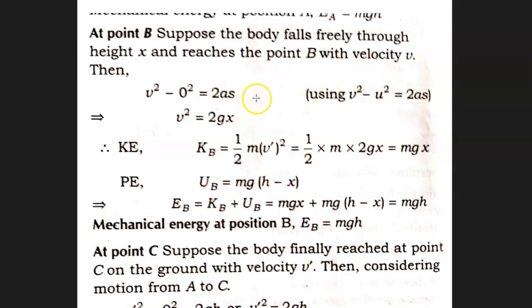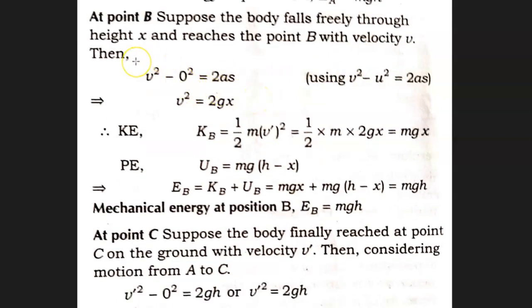B with velocity v. So we use the equation v square minus u square is equal to 2as, the third equation of motion. We put u to be 0 because its initial velocity was 0. A will become g because it is in free fall. And s, that is distance, will become x because it is falling through a distance x. So we get v square is equal to 2gx.